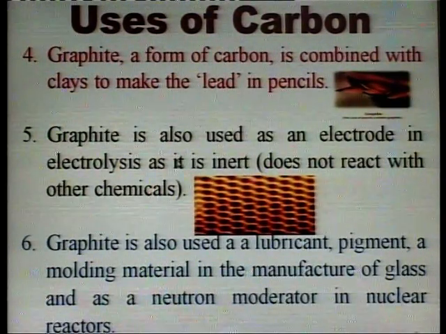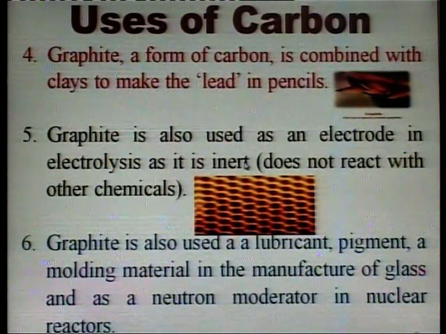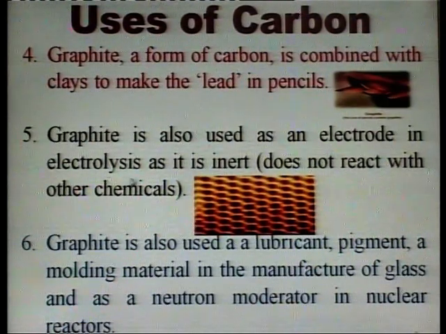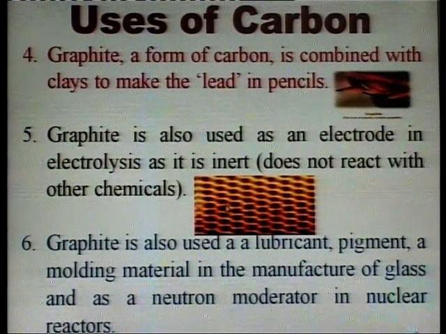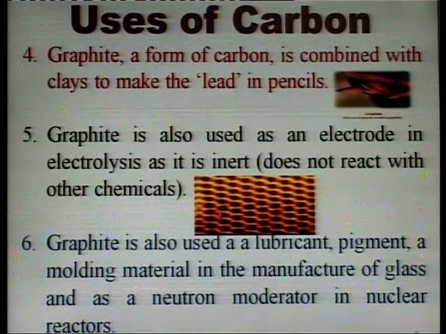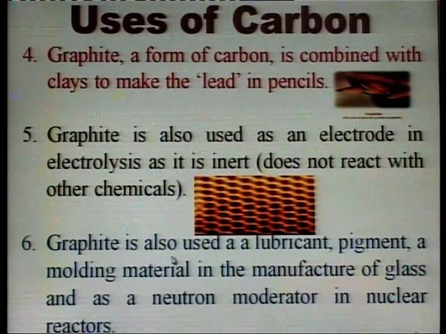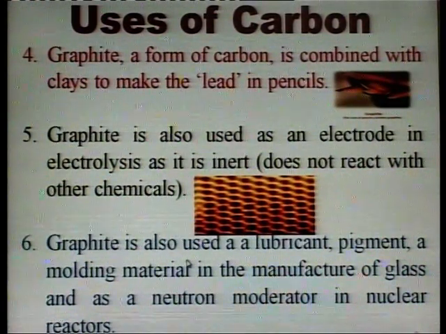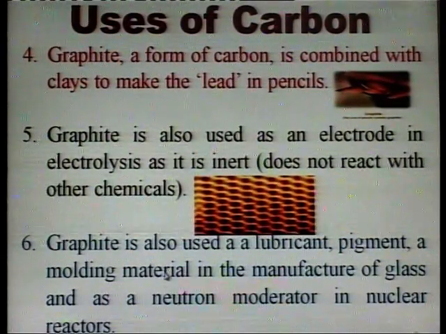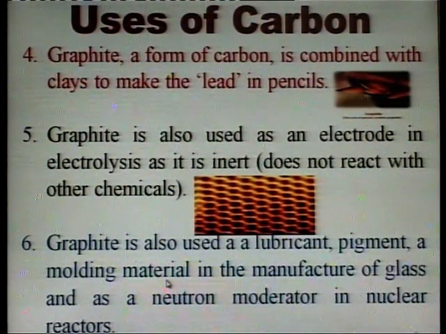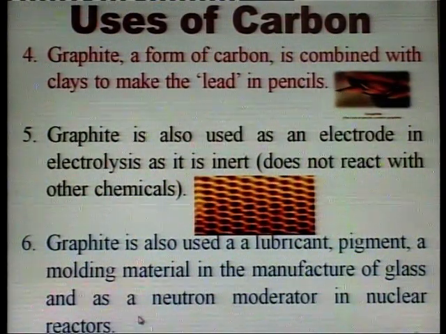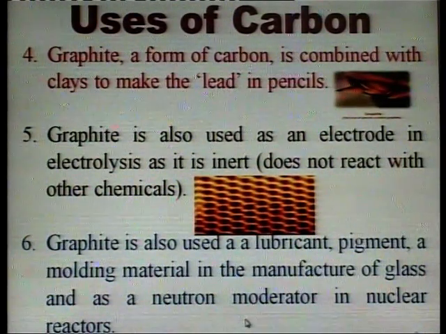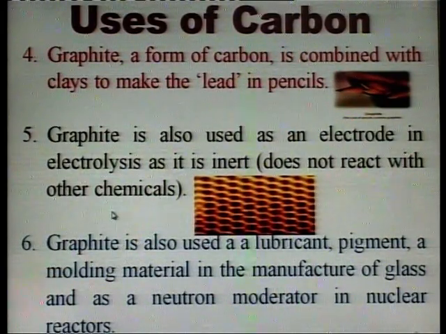Graphite is also used as an electrode in electrolysis as it is inert. It does not react with other chemicals. Graphite is also used as a lubricant, pigment, a molding material in the manufacturing of glass, and as a neutron moderator in nuclear reactors.